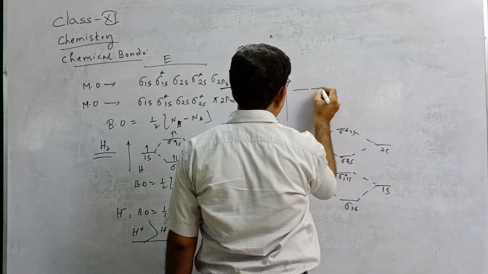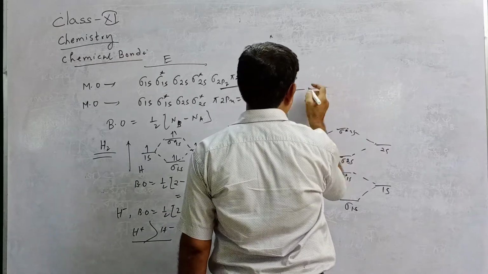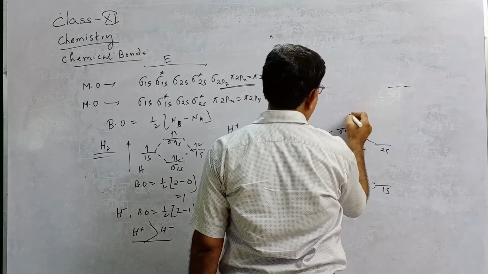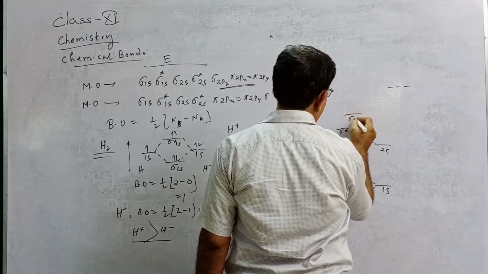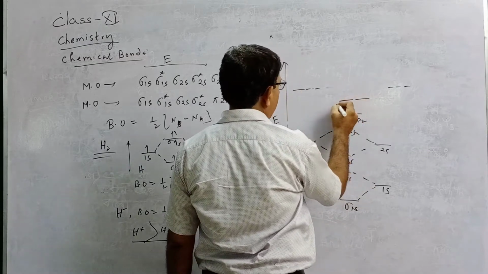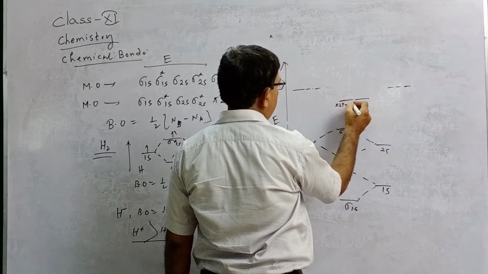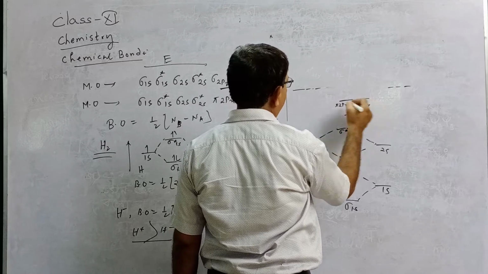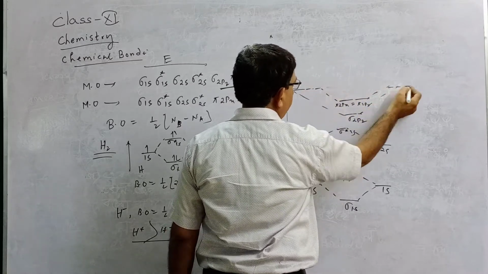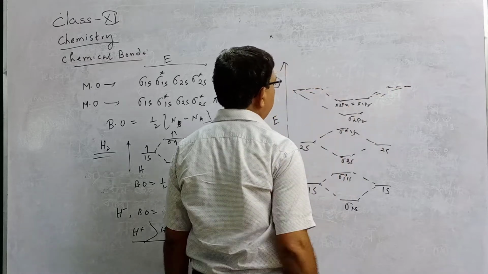Say this is 2p, 3 orbitals, and this is 2p, 3 orbitals. They overlap for the oxygen molecule. Lowest is sigma 2pz, then 2 orbitals, one is pi 2px equal to pi 2py. So this will be the energy diagram.